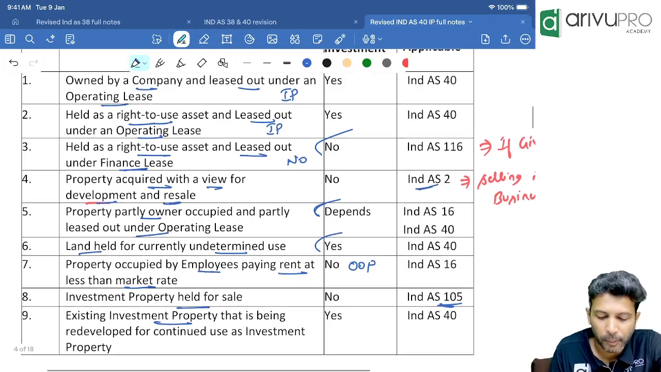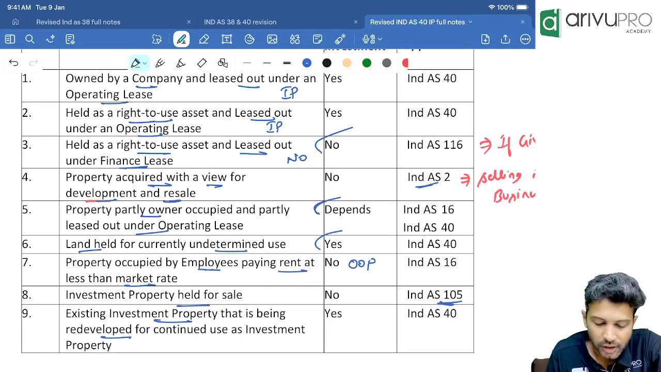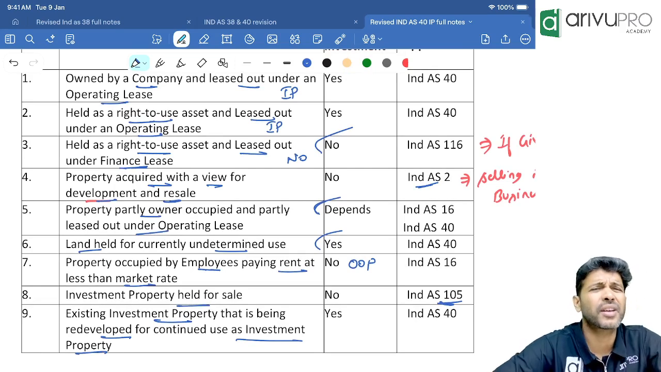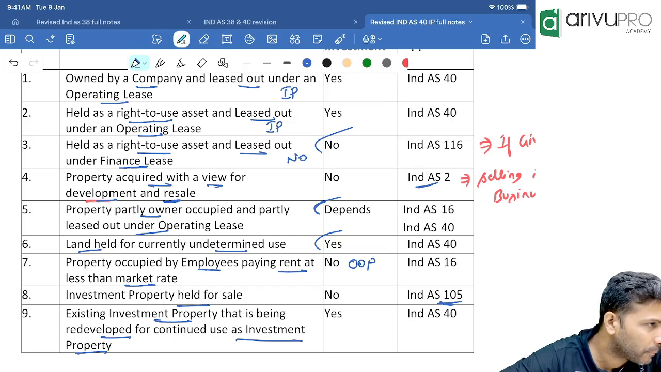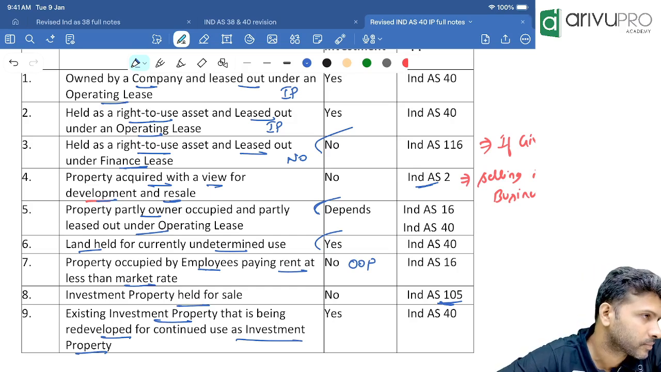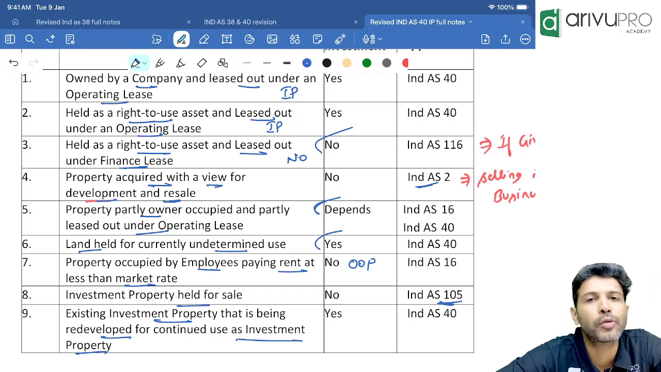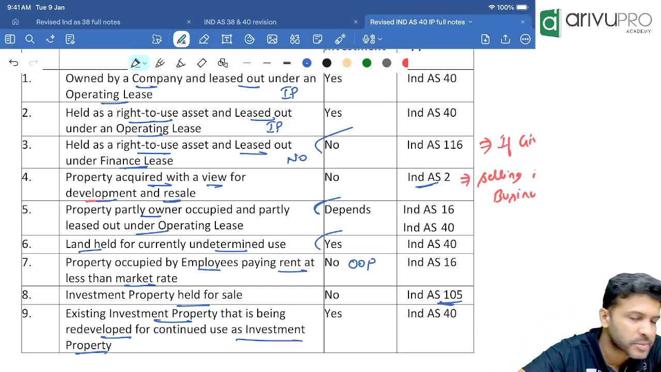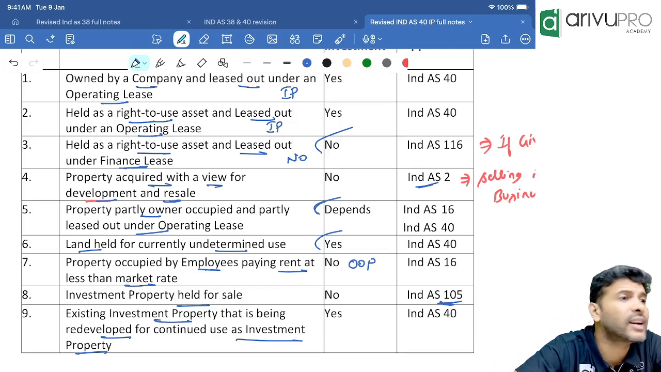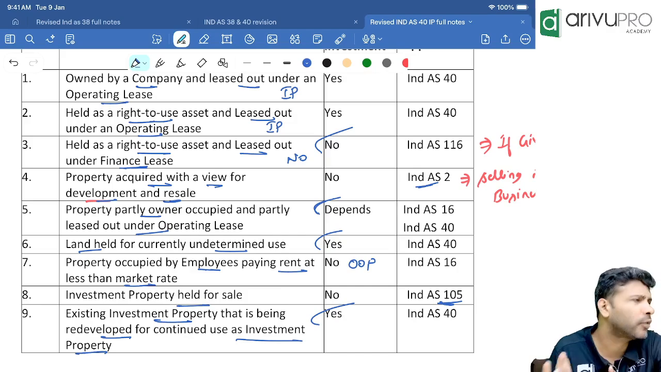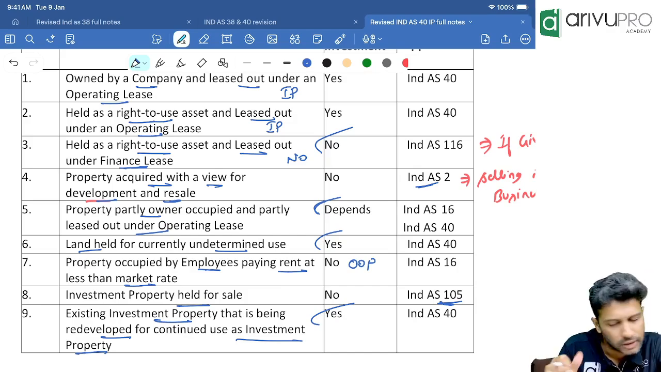Existing investment property is being redeveloped and continues to be used as investment property. Let's say we currently have 3 floors in a building, which we have let out. Now we are constructing one more floor. After constructing the 4th floor, what will we do? Again let out. So currently it is investment property. After development also it will continue as investment property. What is the nature of this property? Of course, investment property. Correct?